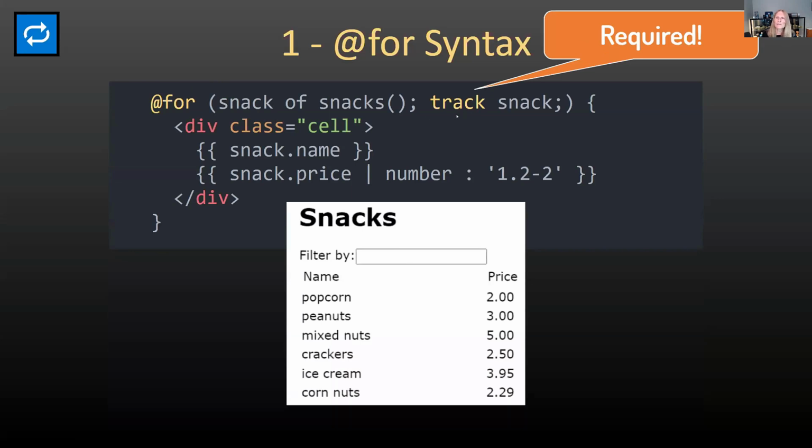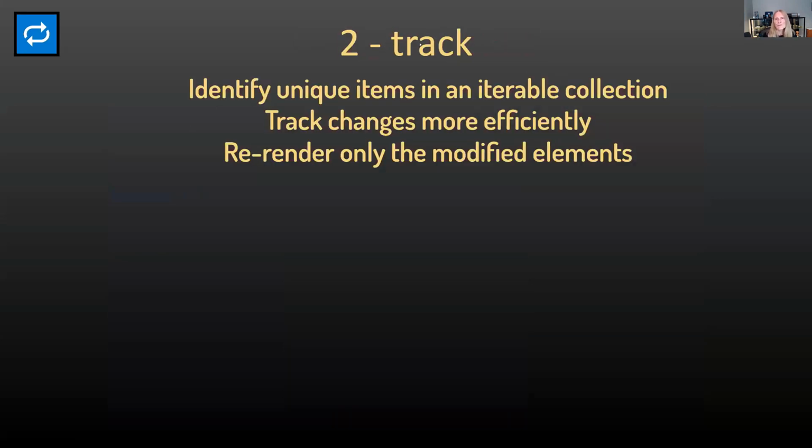Let's talk for a little bit more about track. The whole purpose of that was to uniquely identify items in an iterable collection to make change detection more efficient. Track by was available in the star ng-for, but people weren't using it. It wasn't required. And it was kind of a pain to use because it required passing a function.